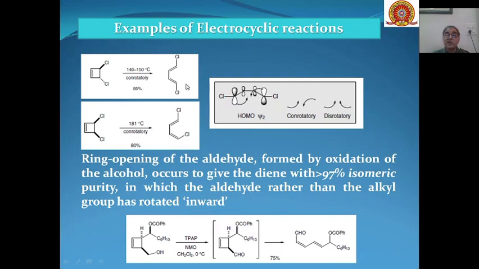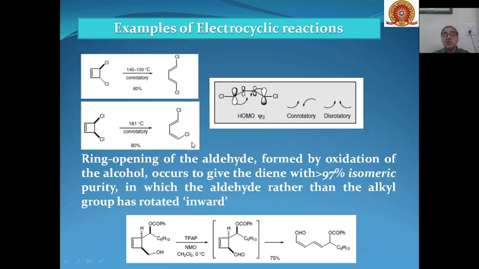Similarly, if you have this 3,4-disubstituted cyclobutane, which is cis in nature, at this temperature through a conrotatory process it can be converted into this product.